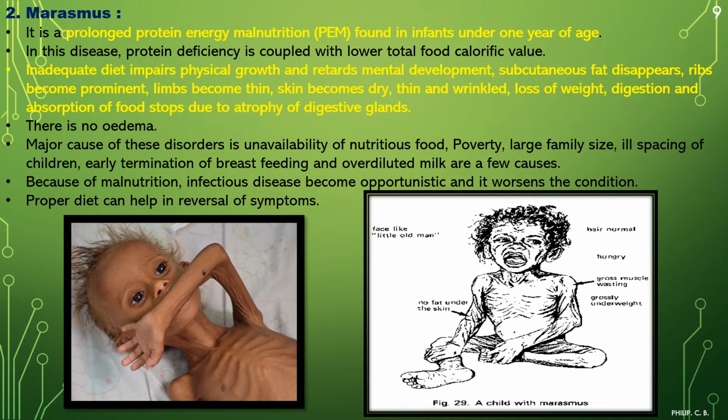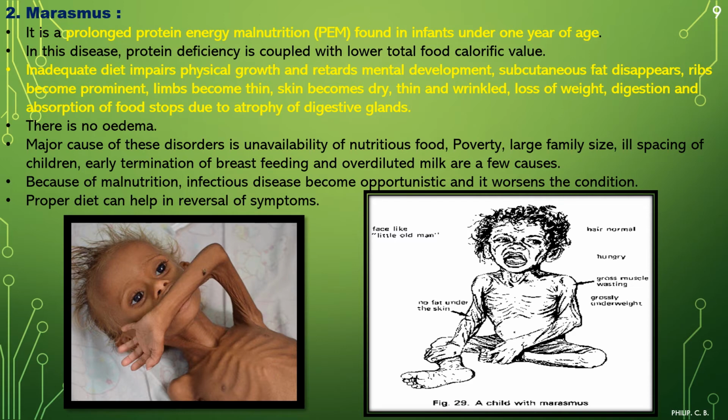As I told, if the gap period is less than 1.5 years, 1 year, etc., the child will not get proper milk. Because of malnutrition, infectious disease becomes opportunistic and worsens the condition. And in such a case, what will happen? The children are affected with infectious disease. Well, proper diet can help in reversal of symptoms. So it can be improved with proper food.